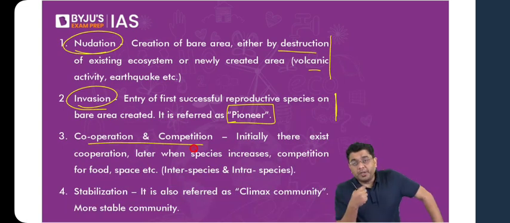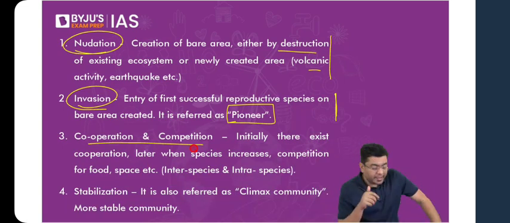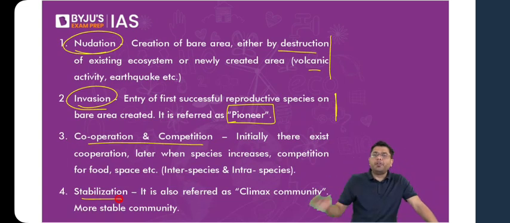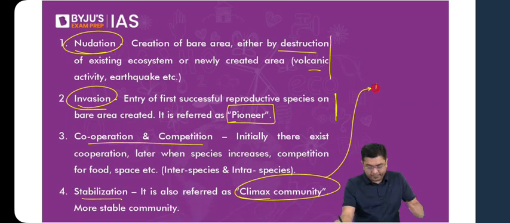And then eventually you have stabilization, where equilibrium is attained by the establishment of the climax community. Okay, so it attains equilibrium. That is what you have as the different stages.